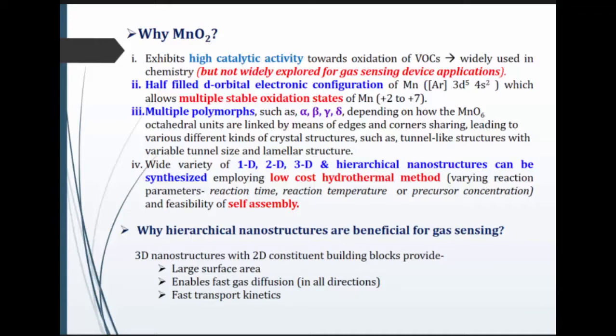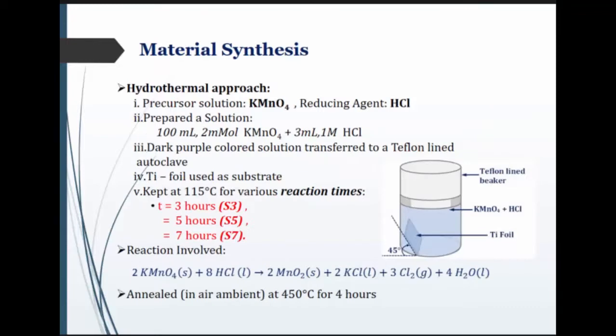Now, why are hierarchical nanostructures beneficial for gas sensing? Because this kind of structure possesses a large surface area. It enables fast gas diffusion in all directions, in 3D. And it also offers fast transport kinetics.